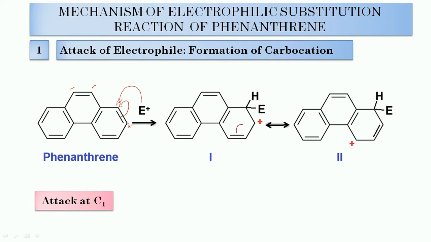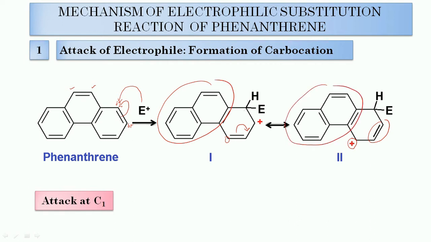Now this pi bond will shift toward this side. A fresh pi bond will appear between these two carbons and the positive charge will appear on this carbon. So structure number 2 will get formed. So in this case, when the electrophile attacks at carbon number 1, there is a possibility of formation of these two resonating structures in which the naphthalene ring remains intact.